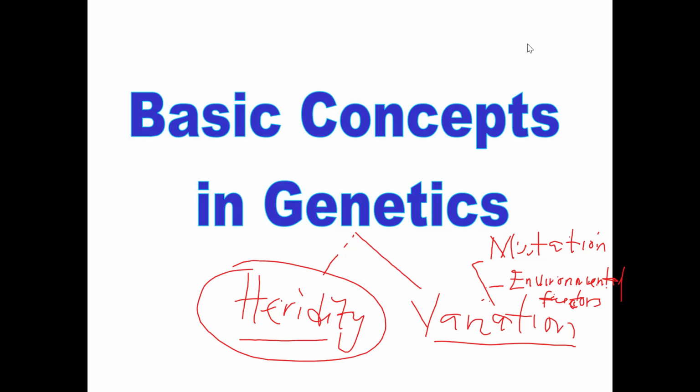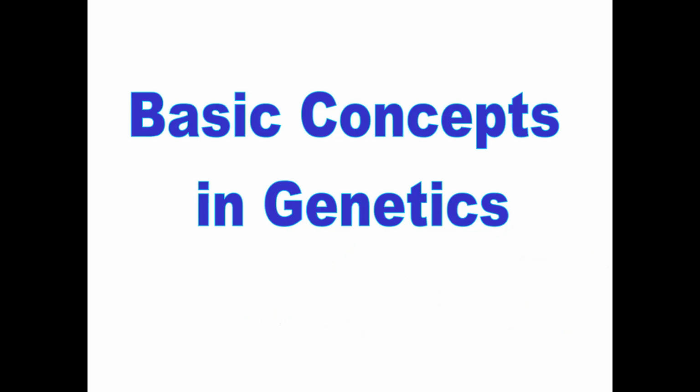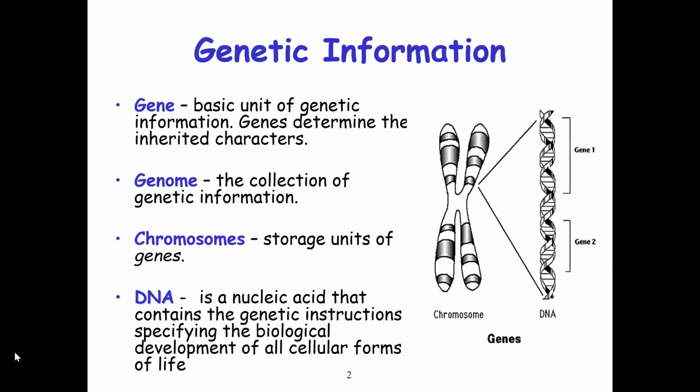So now we are going to look at some terms associated with genetics, starting with a gene. What is a gene? A gene is a basic unit of genetic information. That is, genes determine the inherited characters. So when a parent passes on a particular gene to their offspring, that character will be expressed based on the gene.